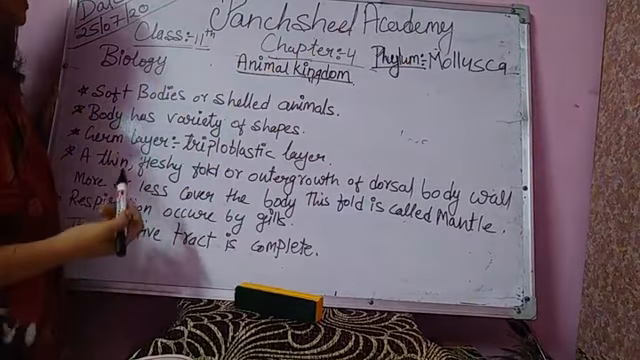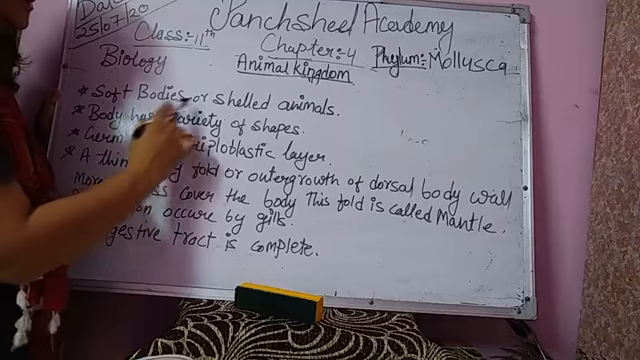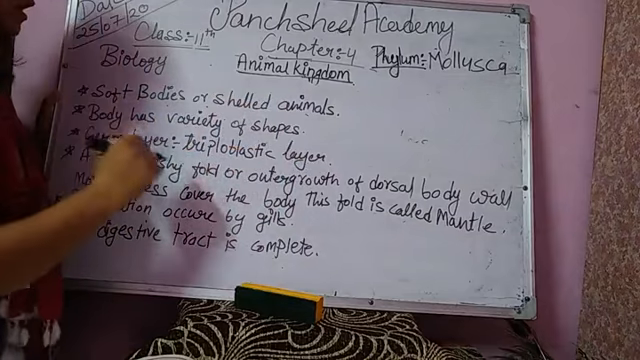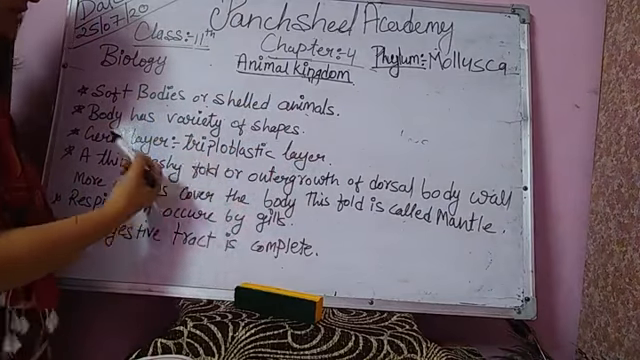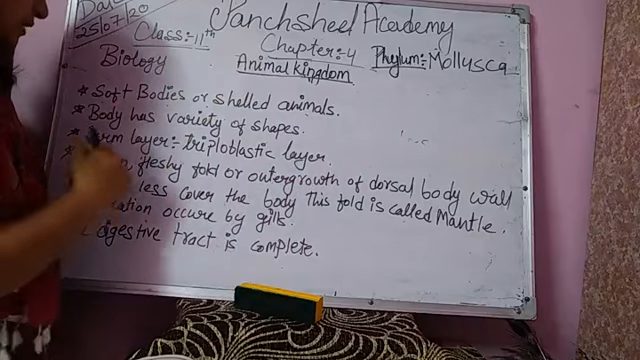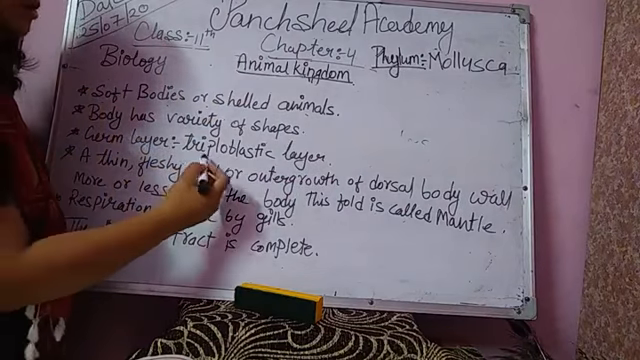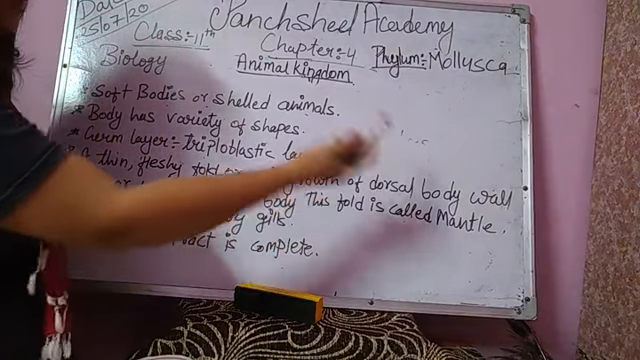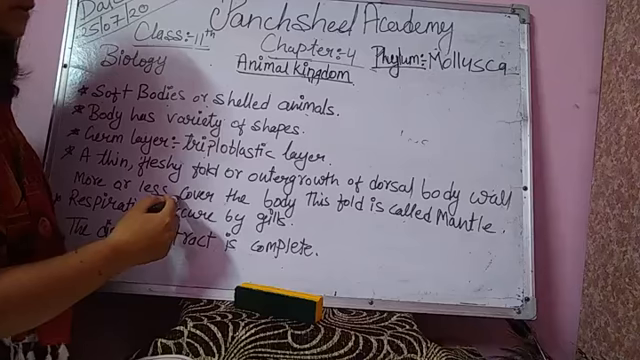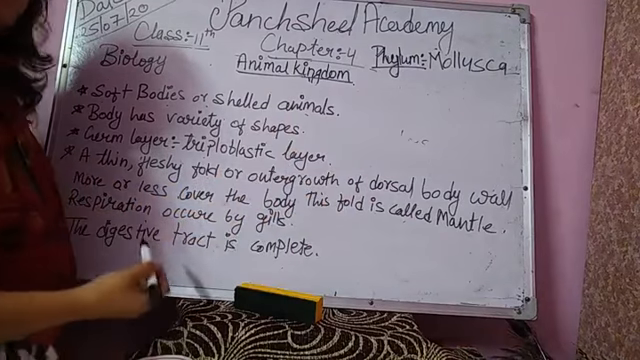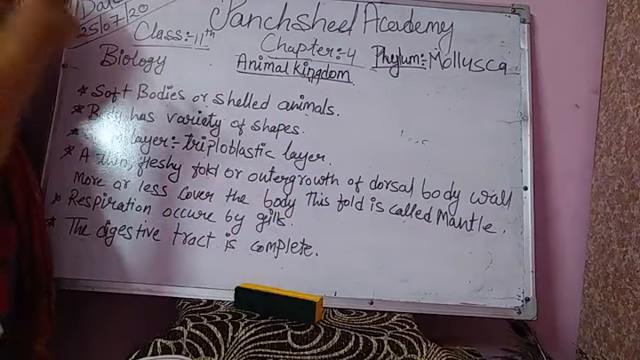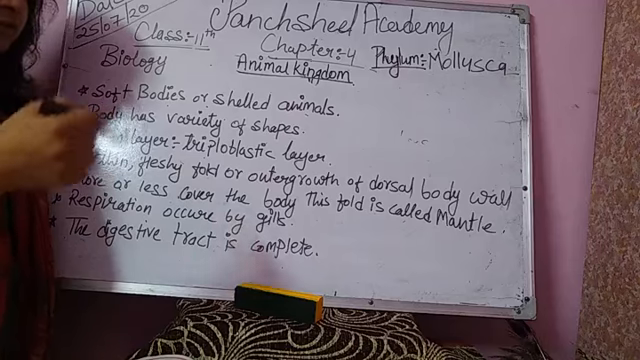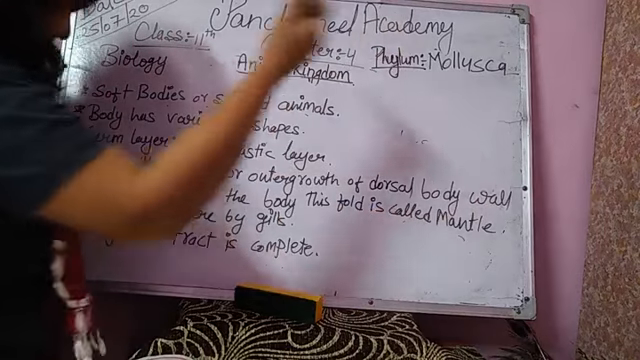If we talk about the phylum Mollusca, that means soft-bodied or shelled animals. Their body is soft and shelled. Body shape varies, and variant body shapes are shown in phylum Mollusca. Germ layers are generally triploblastic. A thin fleshy fold or outgrowth of the dorsal body wall more or less covers the body. This fold is called the mantle. There is a special type of covering seen in their body cavity, and that special fold is called the mantle.